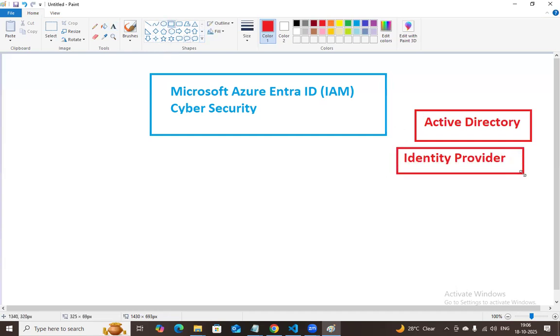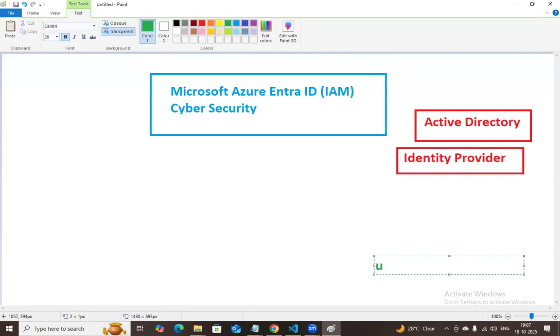Whenever a user needs to connect to the Active Directory, some user, another user, and another user, every user needs some access. Every user has different kinds of job roles.